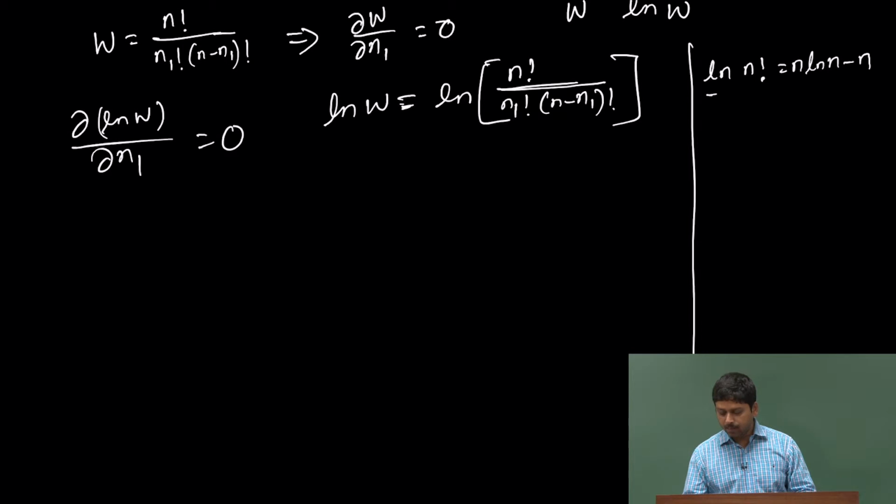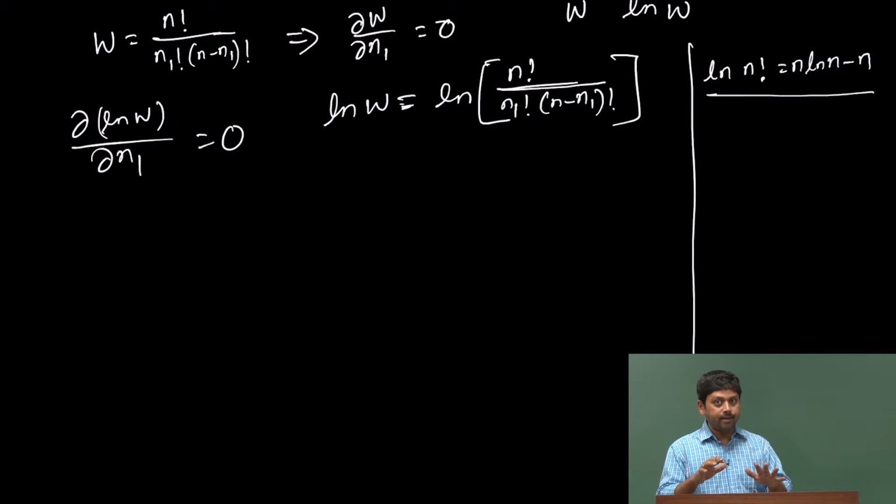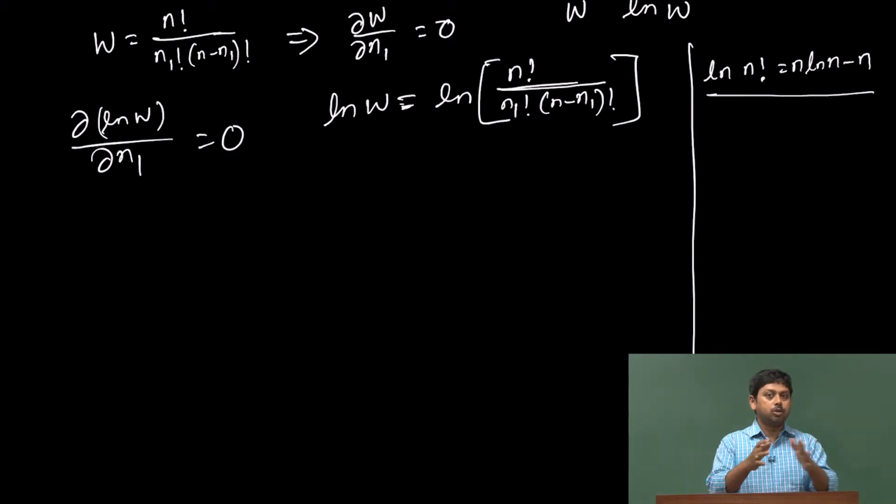We need to use that, and I will show you using Mathematica that this quantity, that means ln n factorial divided by this right hand side n ln n minus n, is approaching 1 when n becomes large. Since we deal with situations of very large n, for small n the most probable distribution is not equal to all possible distributions. Only for large n, the most probable distribution is almost equal to all possible distributions. Therefore, we can use Stirling's approximation because we are working in the regime of large n only.